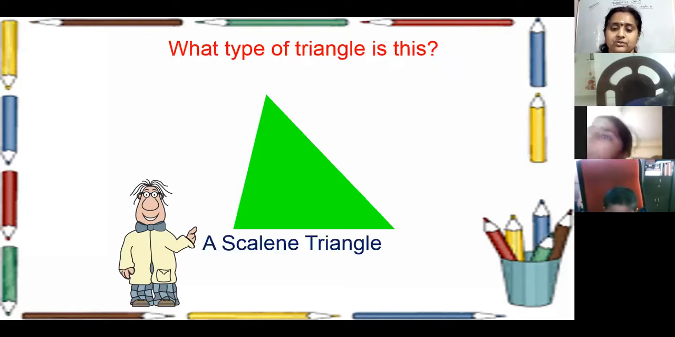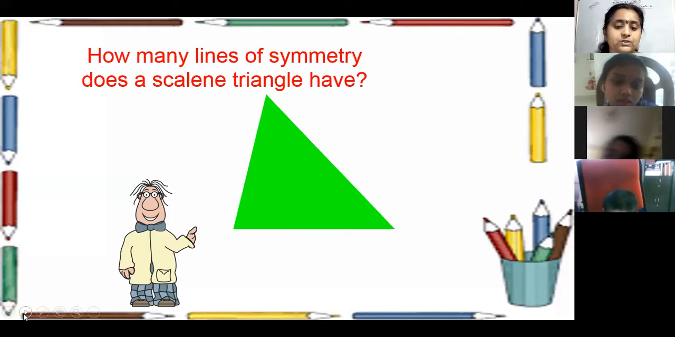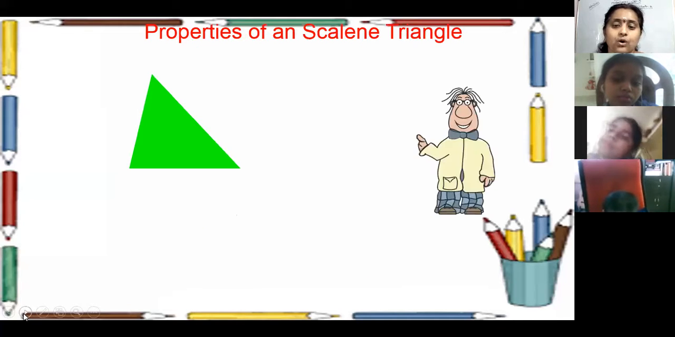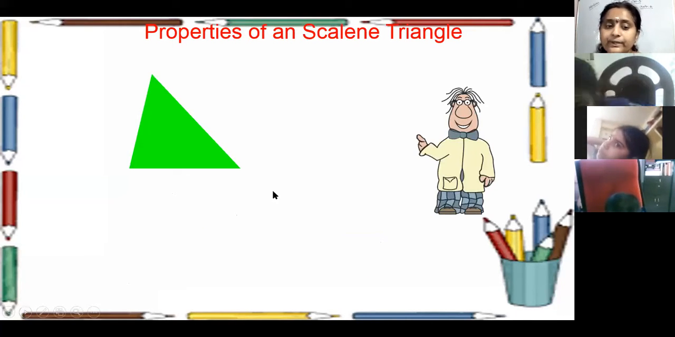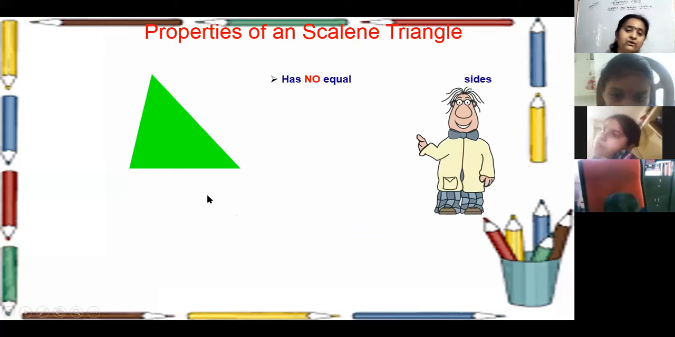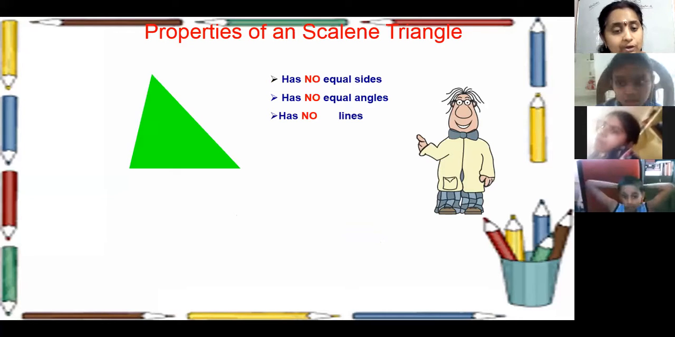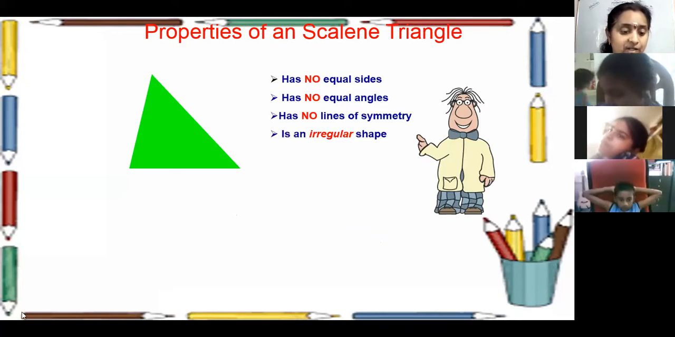So, this is called a scalene triangle. It means all 3 sides are different. The lengths of the 3 sides are different, so it has no line of symmetry. Now, let us check the properties. All the 3 sides are not equal. All the 3 angles are not equal. No line of symmetry. Yes, no equal sides, no equal angles, no lines of symmetry. It is an irregular shape.